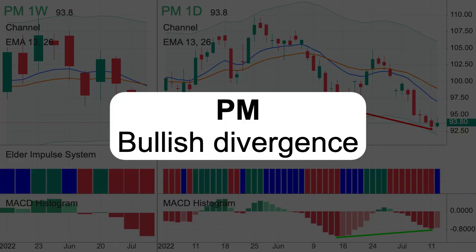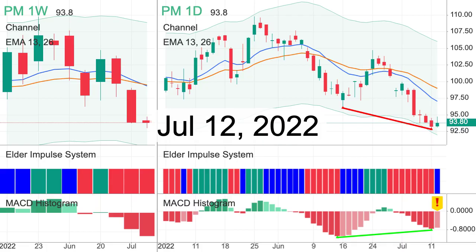Let's consider the stock of Philip Morris International Inc. On July 12, 2022, a bull divergence formed in a downtrend. This is a strong buy signal. There is a first light bar on the histogram. Are you ready to submit a buy order?